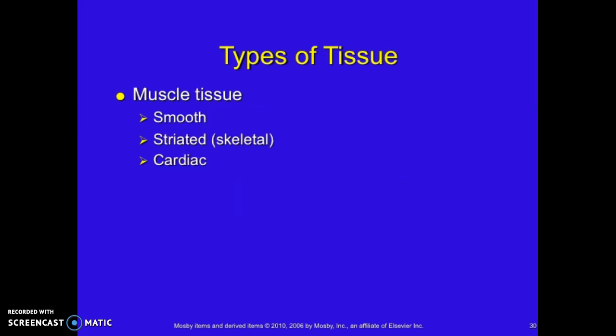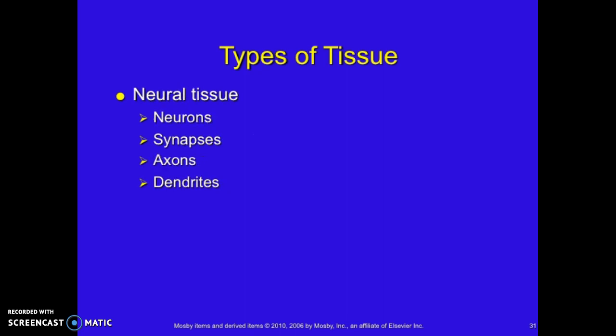There's also the 3 muscle tissue types, which is the smooth, the striated, which is the skeletal, and the cardiac. It's also important to keep in mind the different types of neural tissue, which include the neurons, the synapses, the axons, and the dendrites. This concludes the Chapter 1 overview of cellular biology.